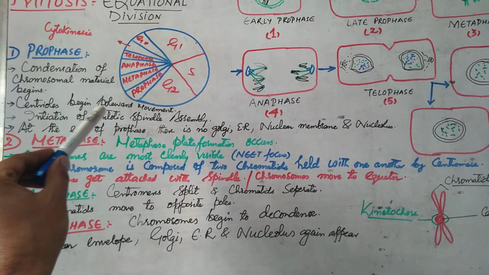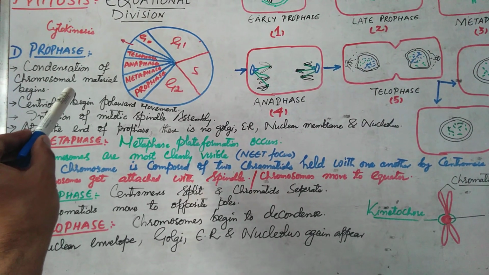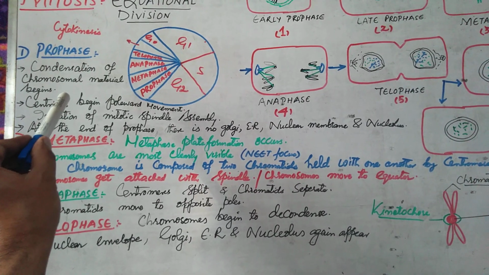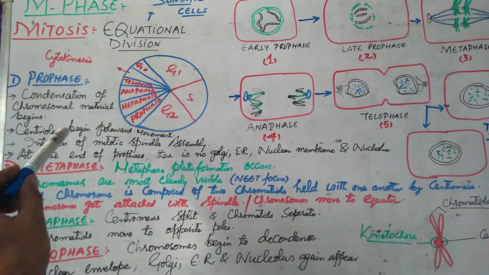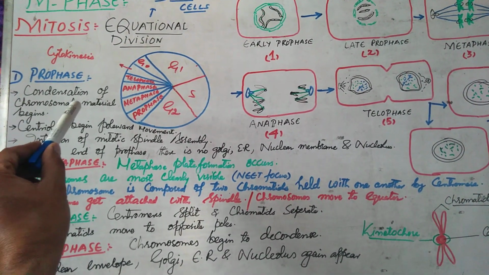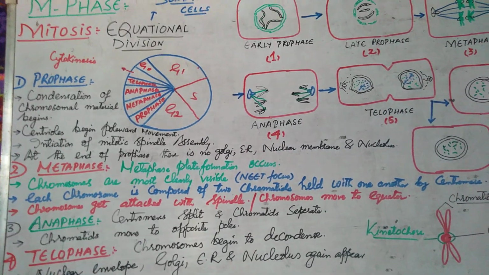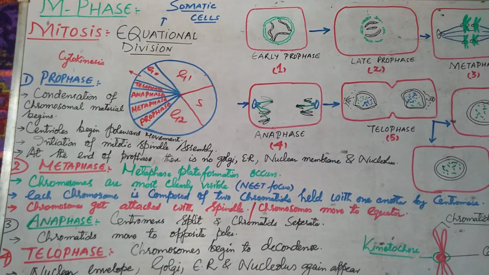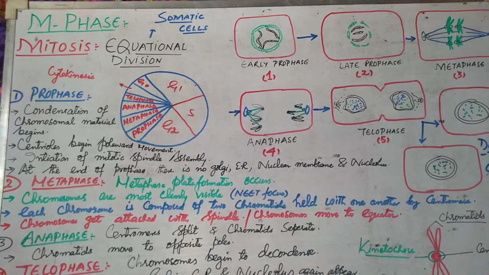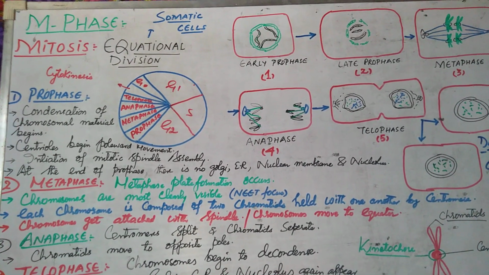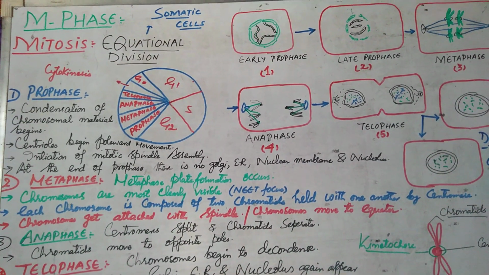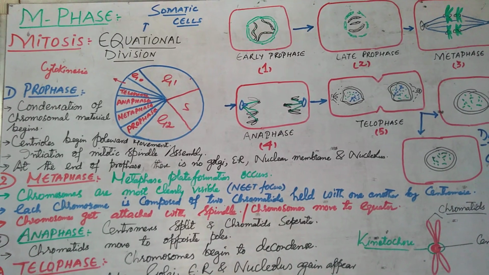Now when the cell enters into the prophase, the first phase of the mitosis, the condensation of the chromosomal material begins. Now the process of chromosome making begins, but the chromosomes are not completely formed in the prophase, they are in the process of formation.